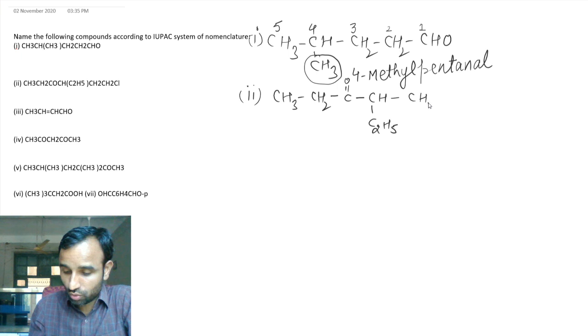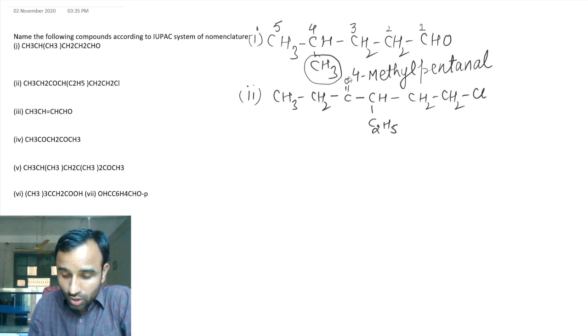Then it is CH2, CH2 and Cl. Now see, CO from this side is at position 3. And on the other side it is 1, 2, 3, 4. So obviously CO should get the lowest number. So to give the lowest number to CO, we should start from the left side: 1, 2, 3, 4, 5 and 6.